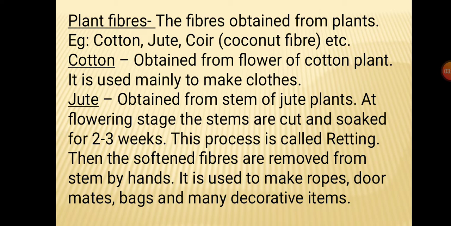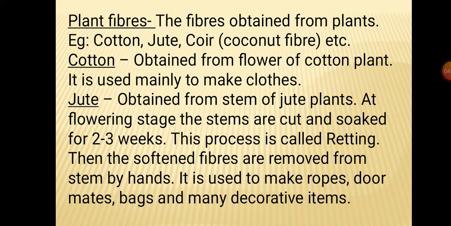Jute is another plant fiber. It is obtained from the stem of the jute plant. When the jute plant is at the flowering stage, that is, when the flowers start to appear, at that time their stems are cut and bundles are made, and then those stem bundles are soaked in water for 2 to 3 weeks. This process is called retting, and this retting is done to soften the fiber and to remove the stem by hand. When they are soaked in water, after some days they become softer and loosened. So it becomes easy to remove them without breaking them.